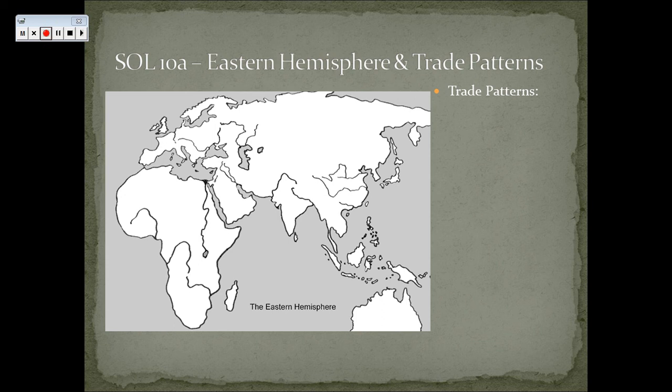Eastern Hemisphere and trade patterns. Alright, our brown trade route there is the Silk Road, connecting Europe with the Middle East, India, and China.